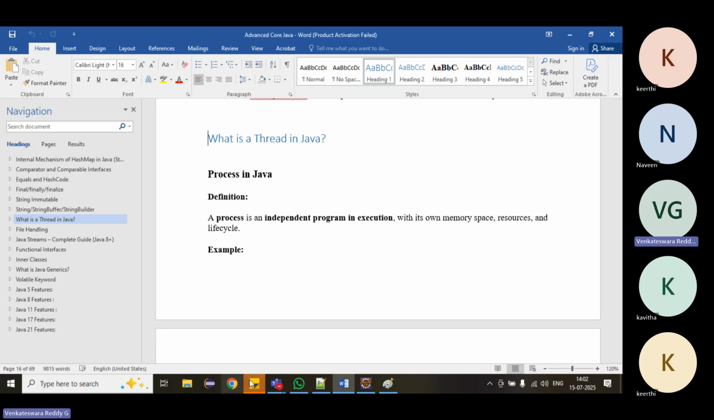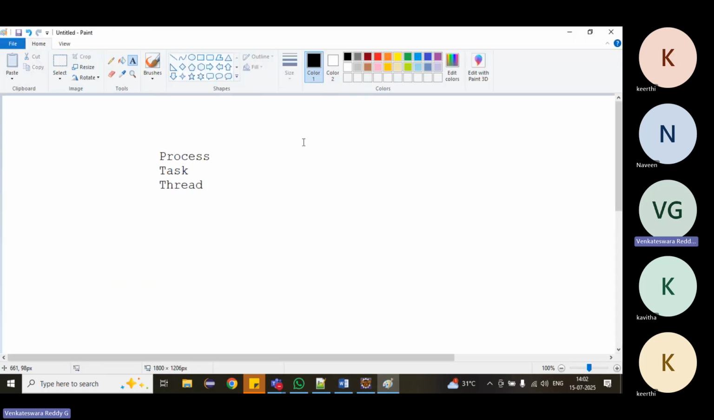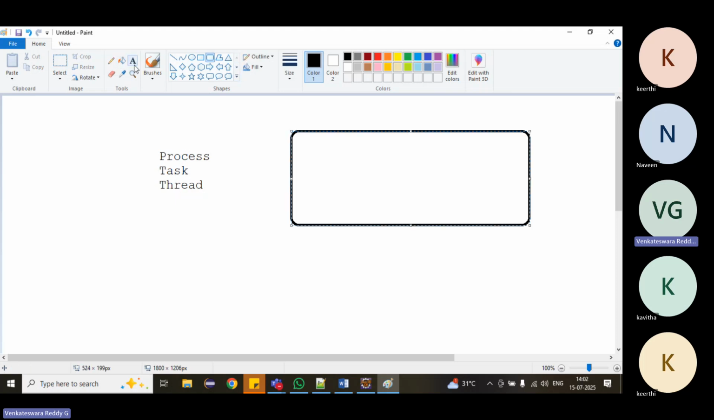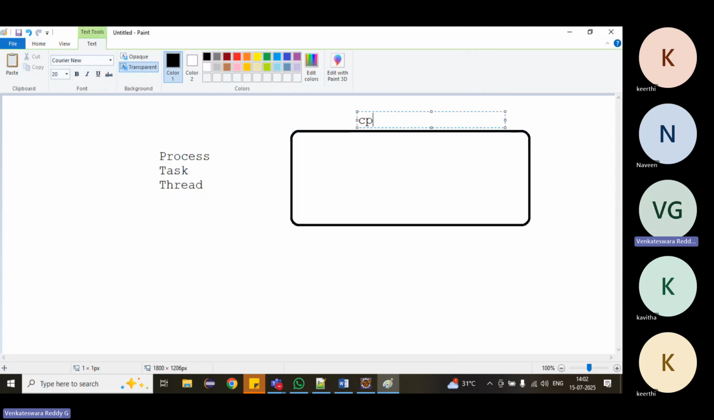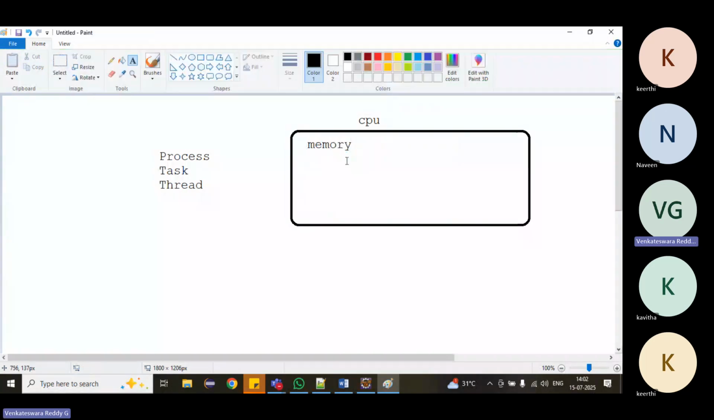Suppose you open Google Chrome, or WhatsApp, or any Word document, Excel document, anything. Whenever we open any software, it will start one process. The CPU will allocate some memory. If you want to open Eclipse or WhatsApp or a Word document, we require some memory, and the CPU will allocate it.